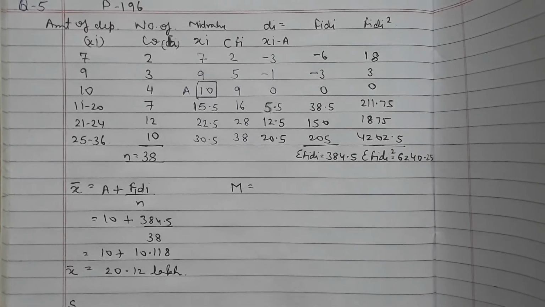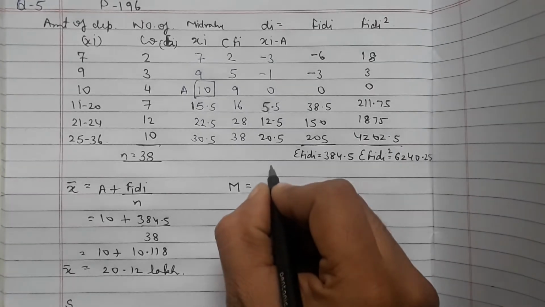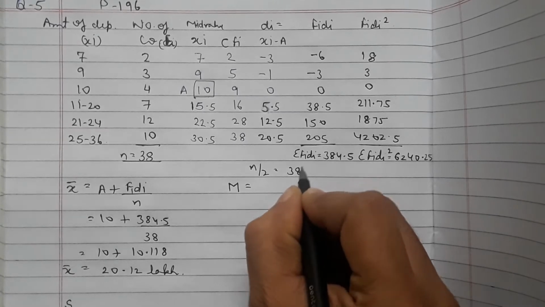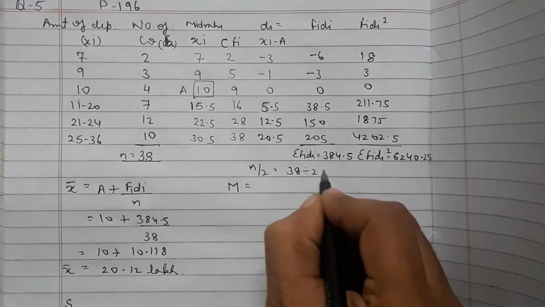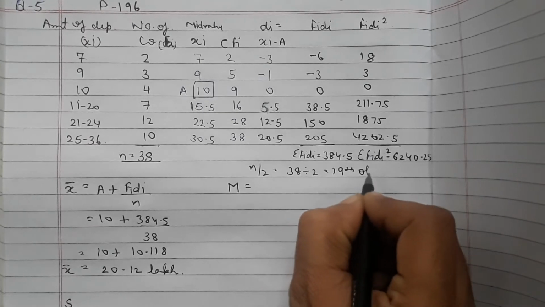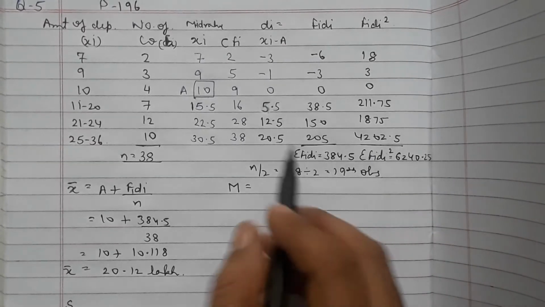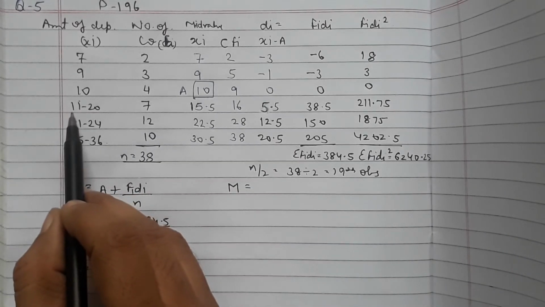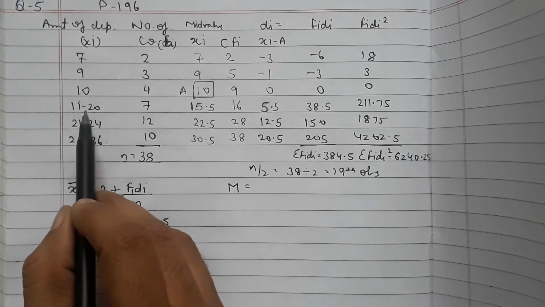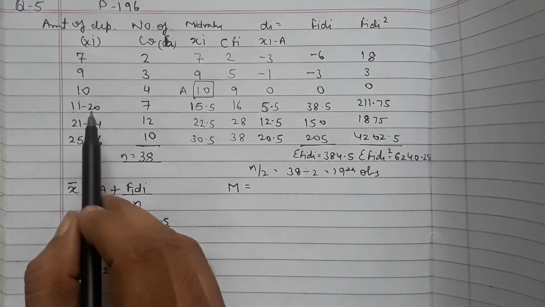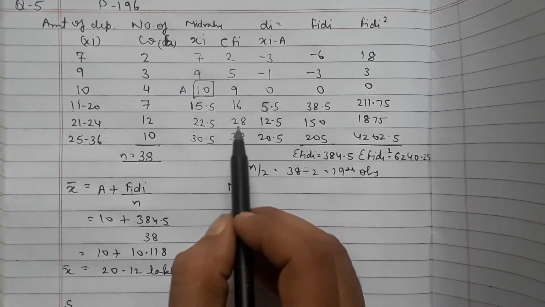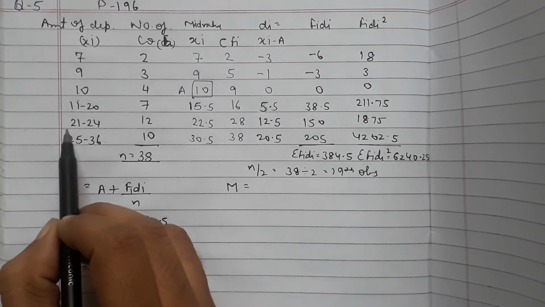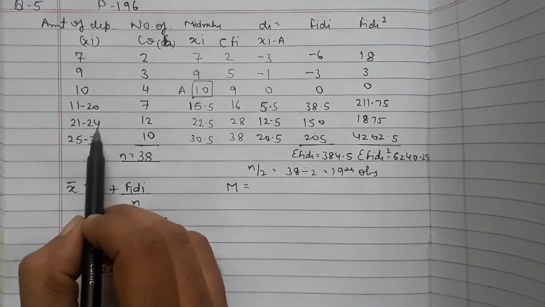Now the median. The formula for median starts with finding the n by 2th observation. So 38 is n, divided by 2, gives the 19th observation. The 19th observation in CF falls in this class. So our median class will be 21 to 24.